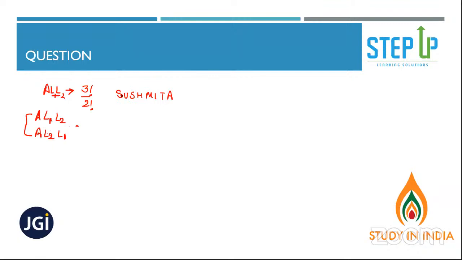8 factorial by 2 factorial because S is repeating. Yeah, 1, 2, 3, 4, 5, 6, 7, 8. 8 factorial divided by 2 factorial because S is repeating, right?